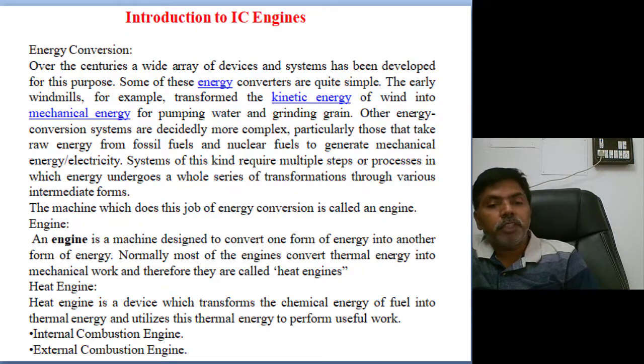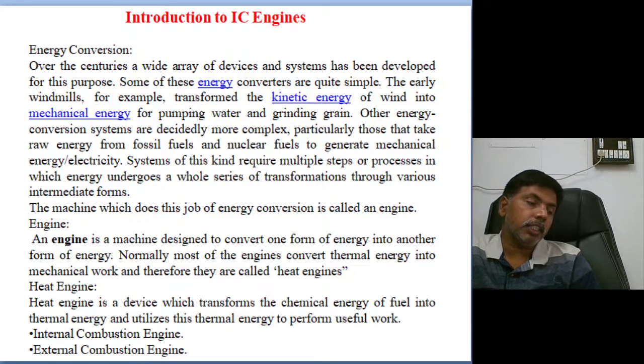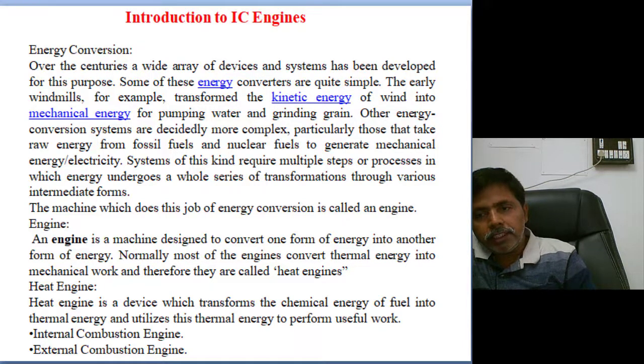Classification of engines: engines are classified into two types. One is the internal combustion engine, the second is the external combustion engine. External combustion engines are used in power plants, like the Rankine cycle and Joule cycle power plants. In the transport sector we use internal combustion engines, and for power generation generally external combustion engines. Among internal combustion engines, two types are available, the diesel engine and the petrol engine.